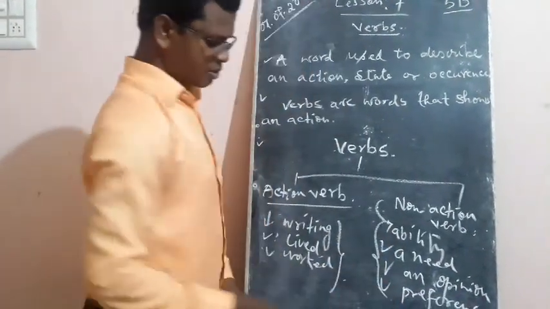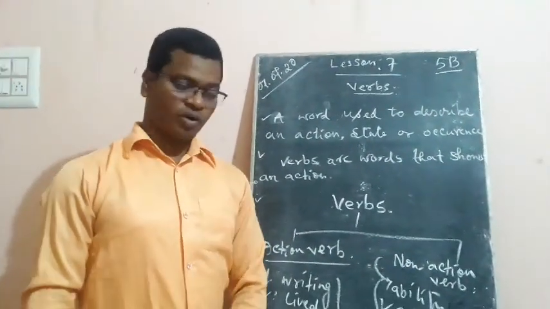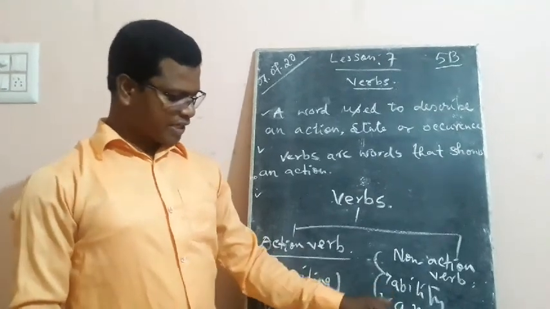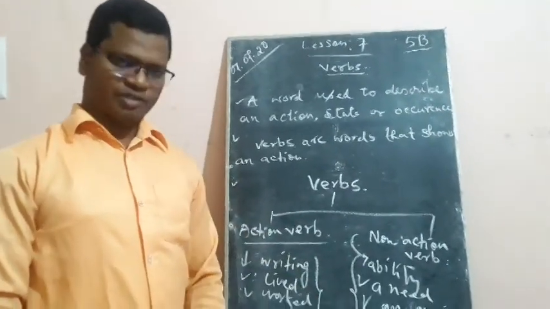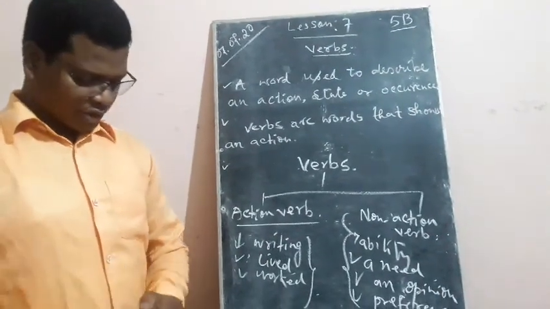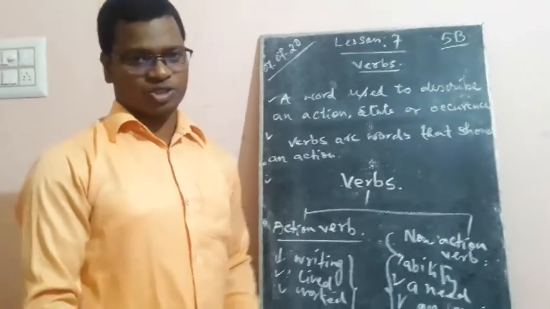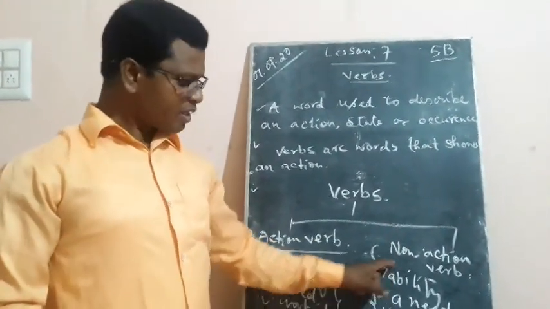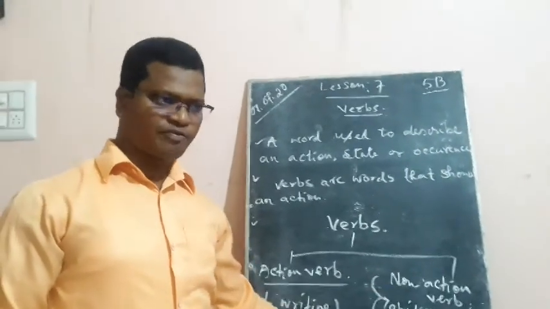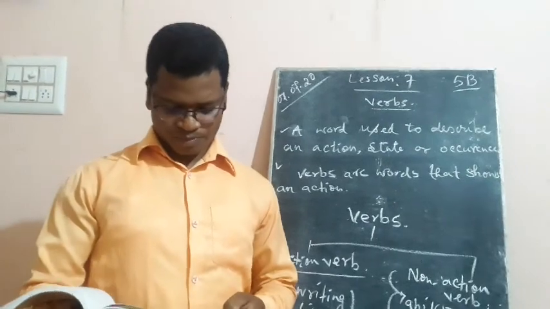So all these are some features for understanding non-action verbs: an ability, a need, then an opinion or preference. You must look at all these things in order to identify non-action verbs. So please remember, these are not the examples, these are features to identify non-action verbs.